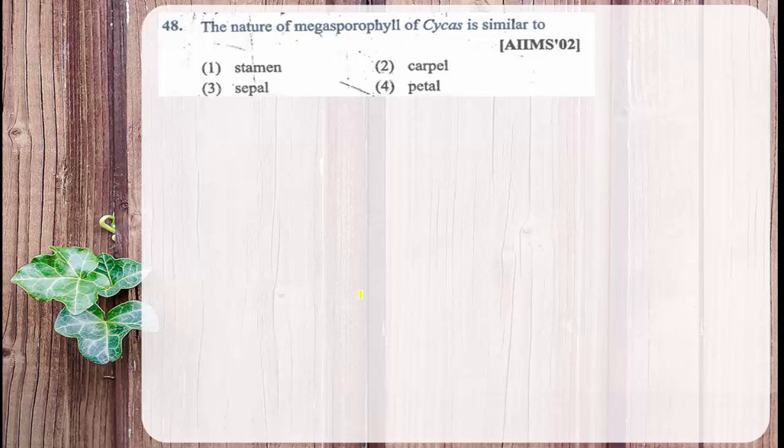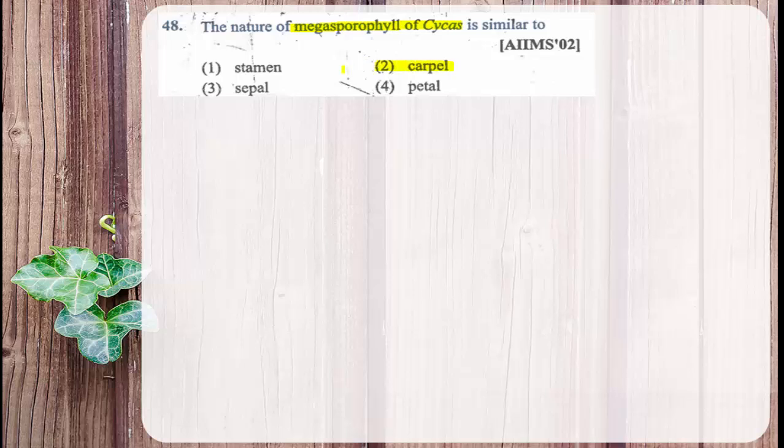Therefore, if we compare the megasporophylls with the angiospermic flower, try to concentrate on the term I am explaining. If the megasporophyll of cycas is compared with the angiospermic flower, then it is similar to